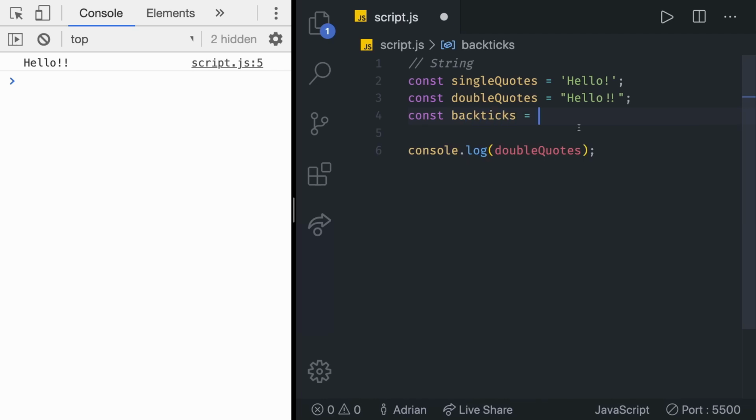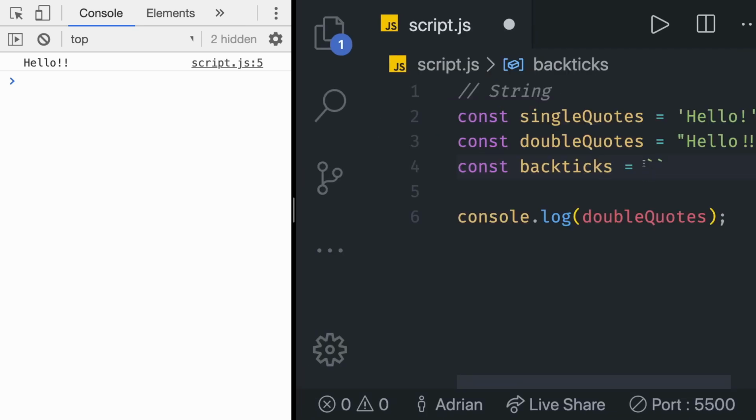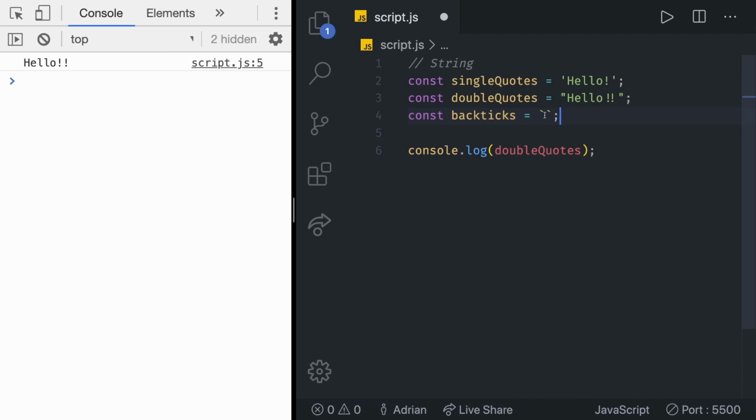So how do we create something known as a complex string or backtick string? We put backticks. As you can see, it's almost the same as single quotes, but it's angled to the right side a bit. That should be the key left of the 1 key on your keyboard. Try it out. If you cannot find it, try Googling for backticks for your specific keyboard. Then in there, let's say hello, and then let's say 3 exclamation marks, just so we can see the difference. Again, we get absolutely the same thing, hello with 3 exclamation marks.